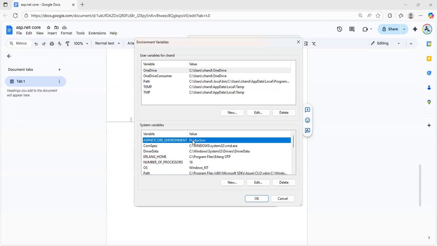Through this setting, you can run the application in production, and the appsettings.Production.json file runs through this setting only. Understand?